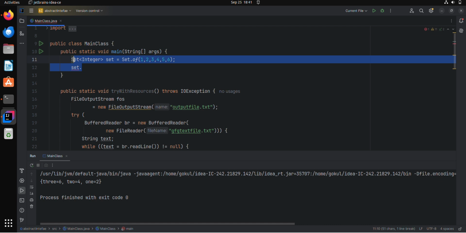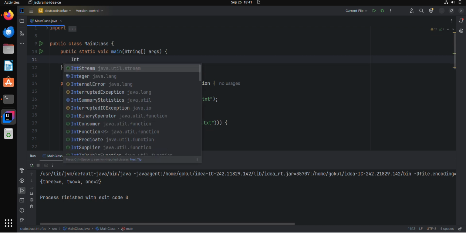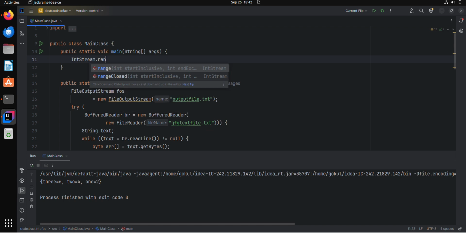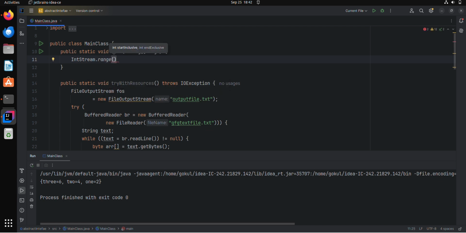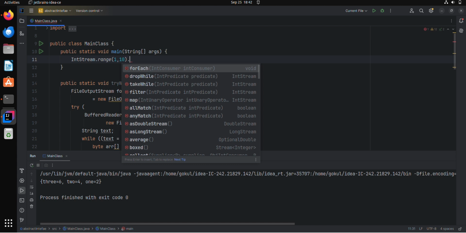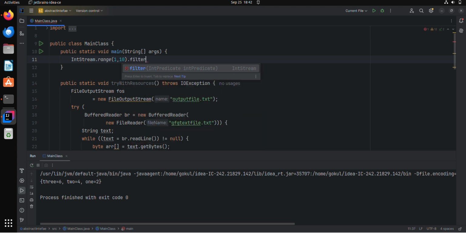I will use IntStream with the range 1 to 10, and for that I want to filter the numbers up to 4, less than or equal to 4.